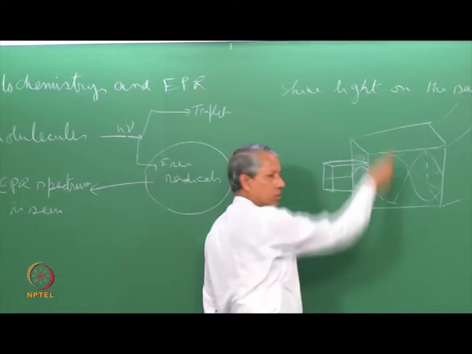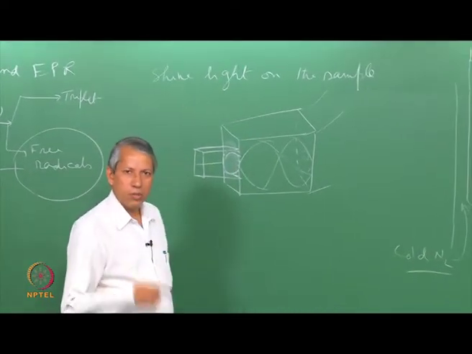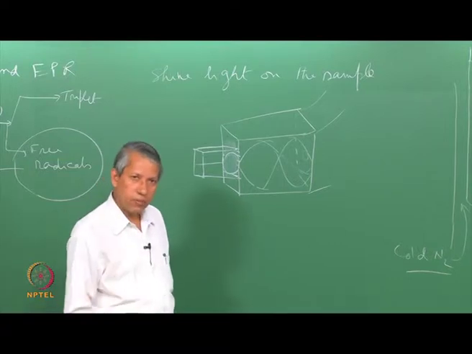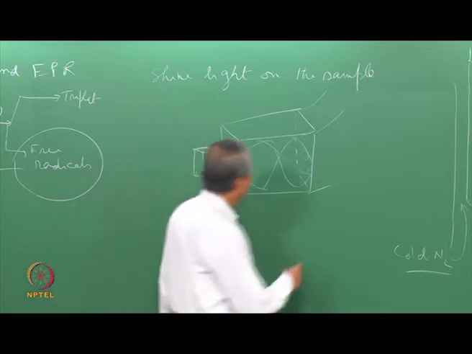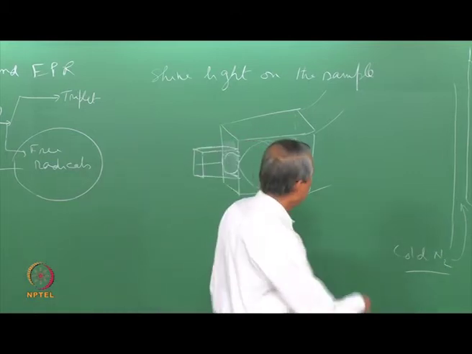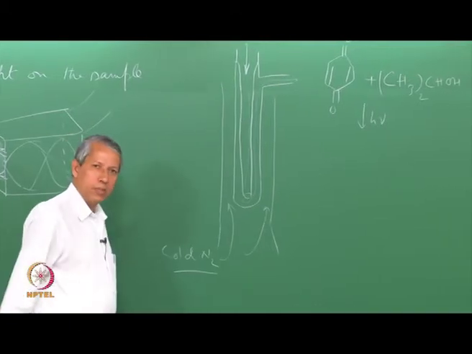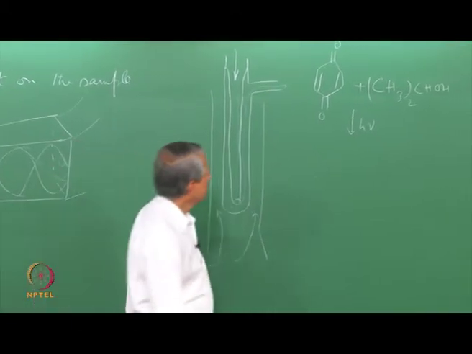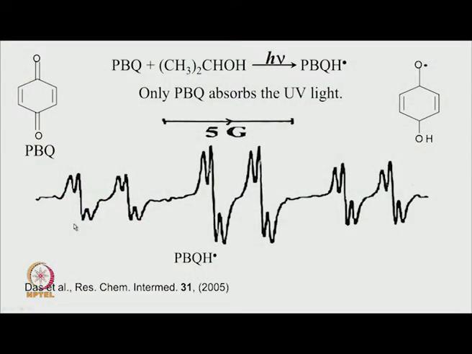The sample is flowing through this, and we are recording the steady state EPR spectrum the way we have described earlier. The experiment is very simple now, except for this special modification on the cavity and the flow system that is used to continuously replace the sample.